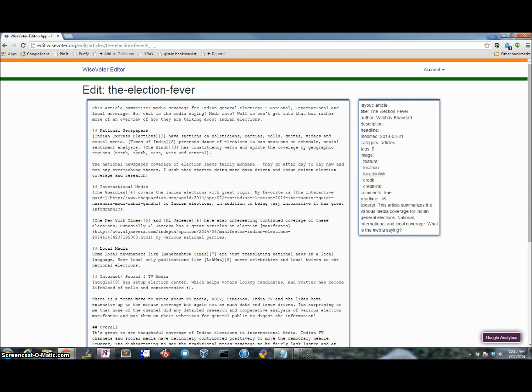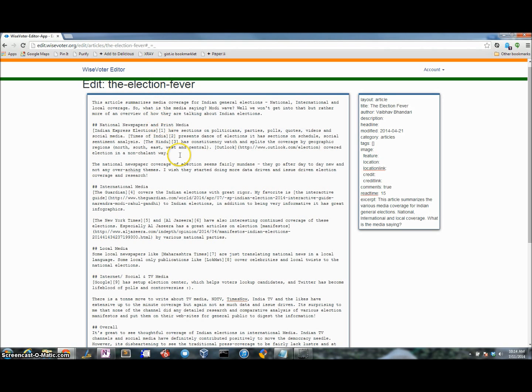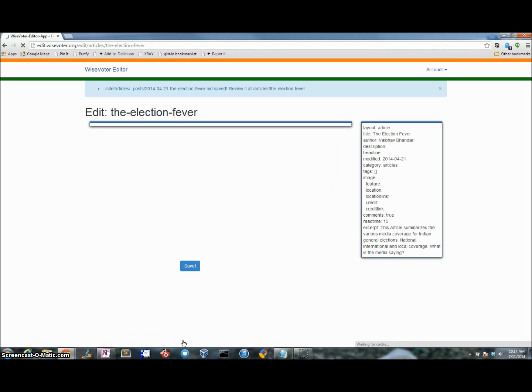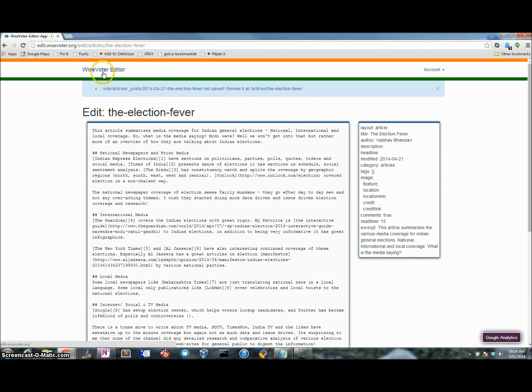I would encourage people not to do so yet, but I can actually edit the content. In this particular case, I want to say newspapers and print media, and I want to submit this edit to the editors, and I do that by saving. So this edit has been submitted for the editors, but this won't be available on the main content website because